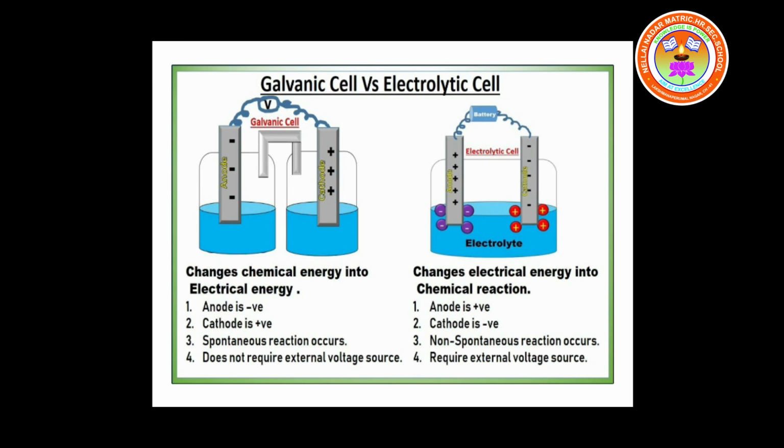In the case of galvanic cell, electricity is produced, so there is no need for external supply of voltage. But in the case of an electrolytic cell, electricity is used to bring about a chemical change. So in the case of electrolytic cell, electricity is supplied with the help of a battery.